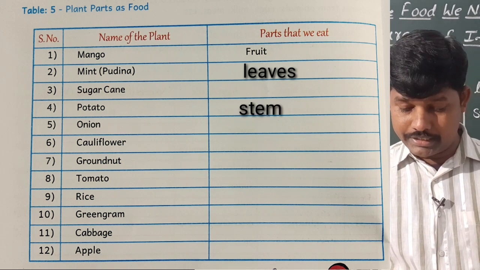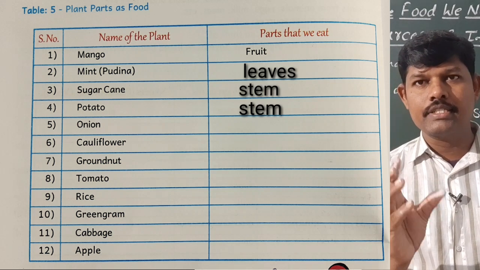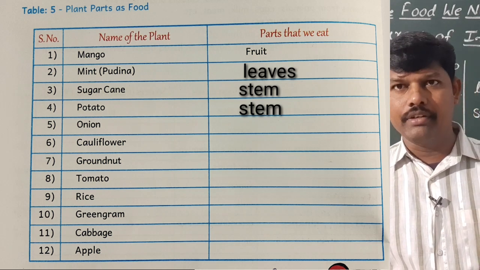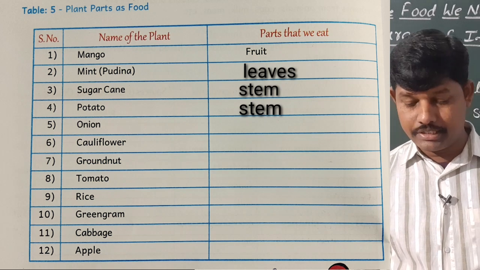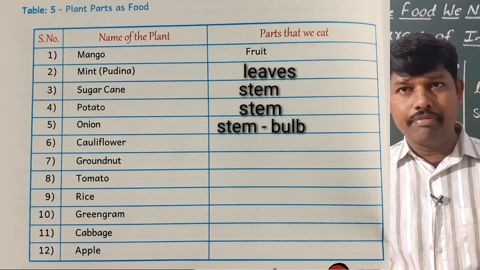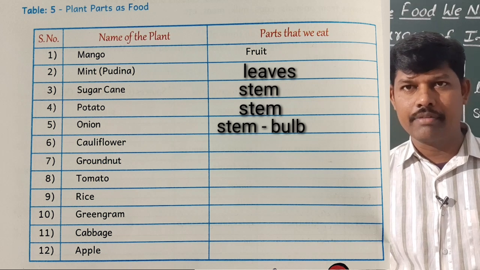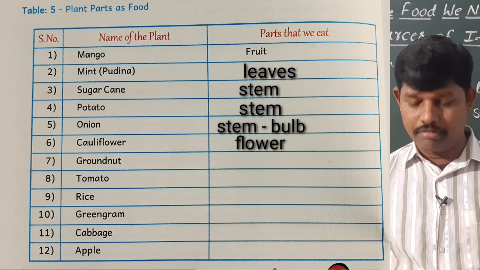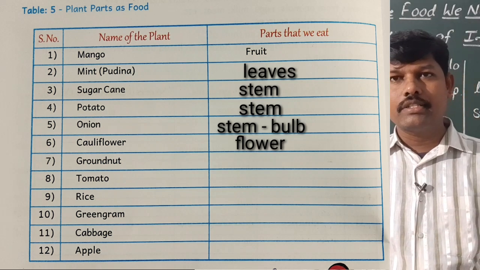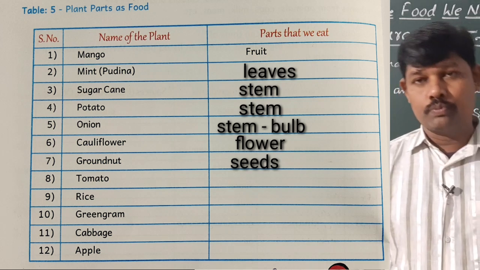Next, potato plant. Potato plant, we are eating the stem. So that potato is a stem, modified stem. Okay, next, onion. Onion also is a stem, that is we call bulb. So you can write bulb. Cauliflower. So cauliflower, we are eating flower. In its name itself is there, it's a flower. Cauliflower is a flower. And next, groundnut. Groundnut, we are eating seeds. Okay, seeds.